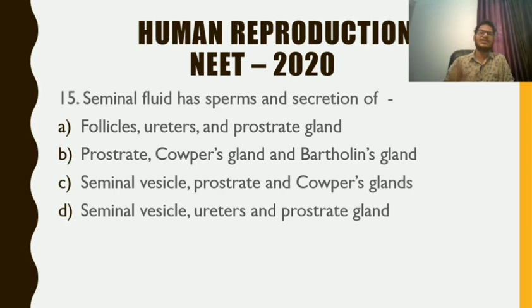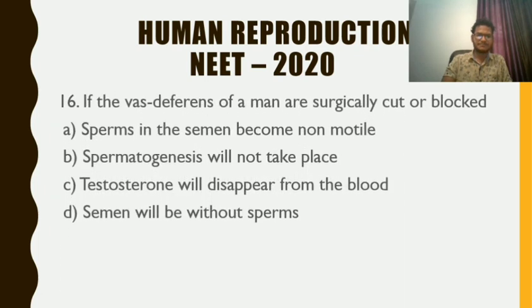It is very easy. Seminal vesicle, prostate and Cowper's gland. These three glands secrete and they have a certain role in the composition of the semen. So seminal fluid contains the secretion of seminal vesicle, prostate and Cowper's gland. The answer is C.